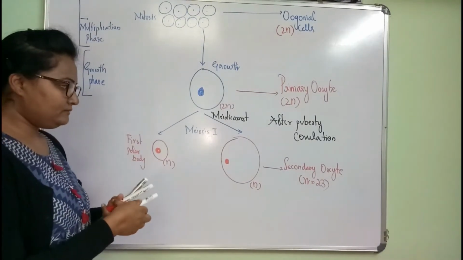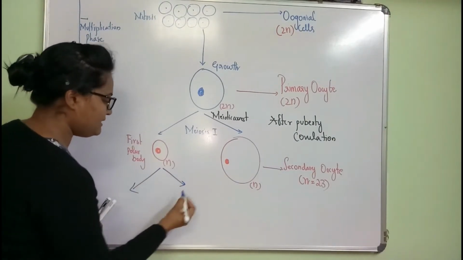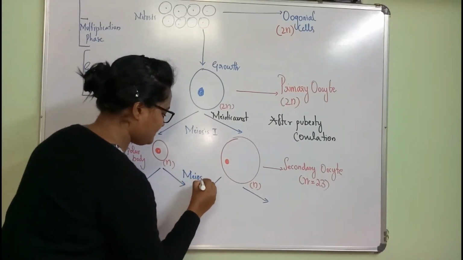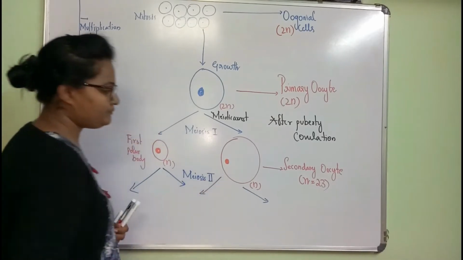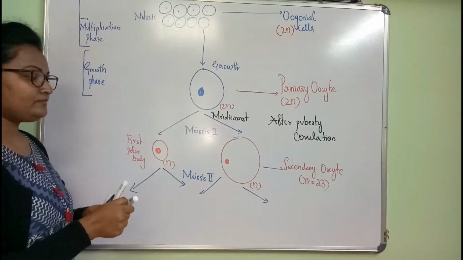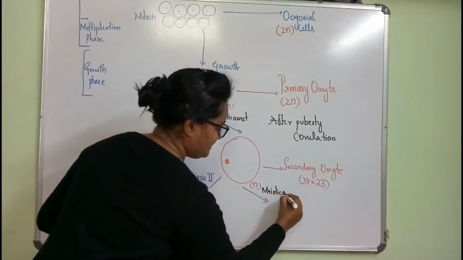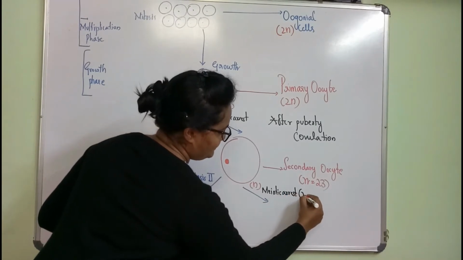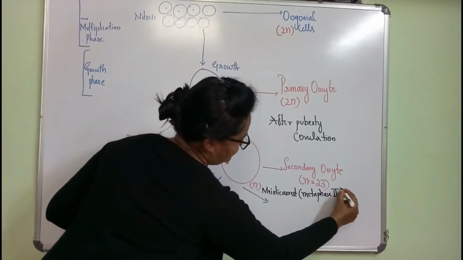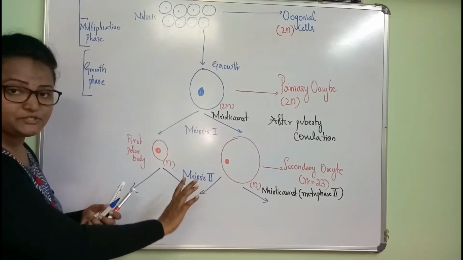Then what happens? Again they undergo the next division, that is meiosis 2. So here also they need to face a meiotic arrest at metaphase 2. First I'll write what happens if meiosis 2 takes place.